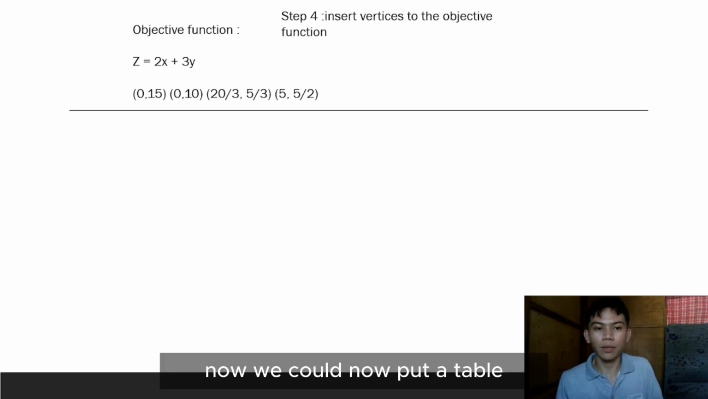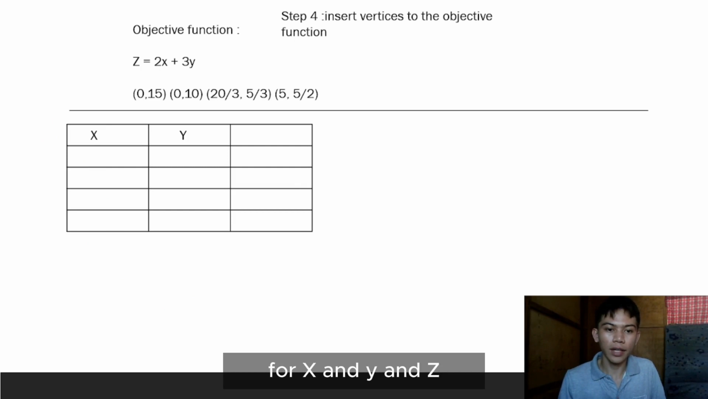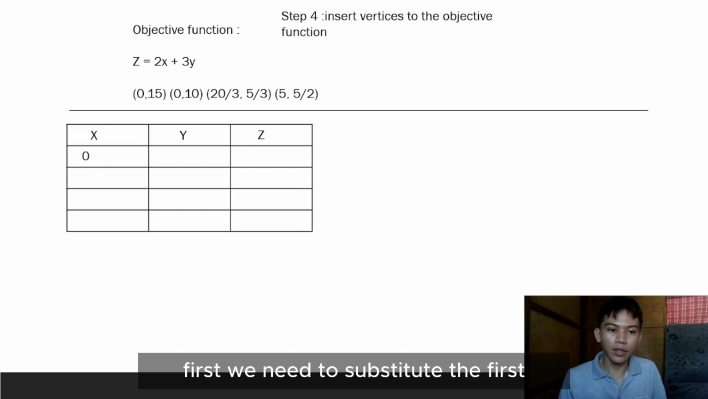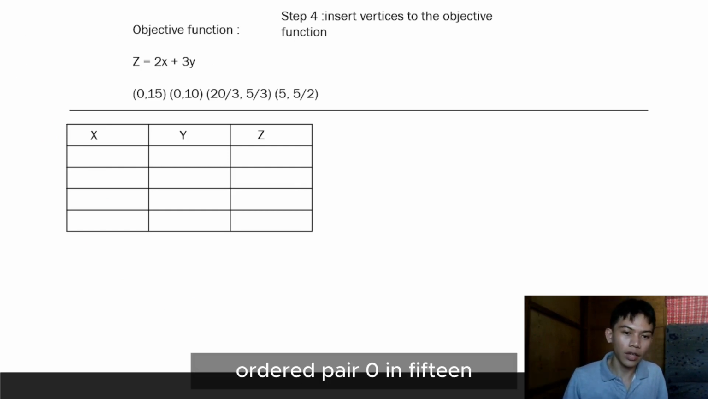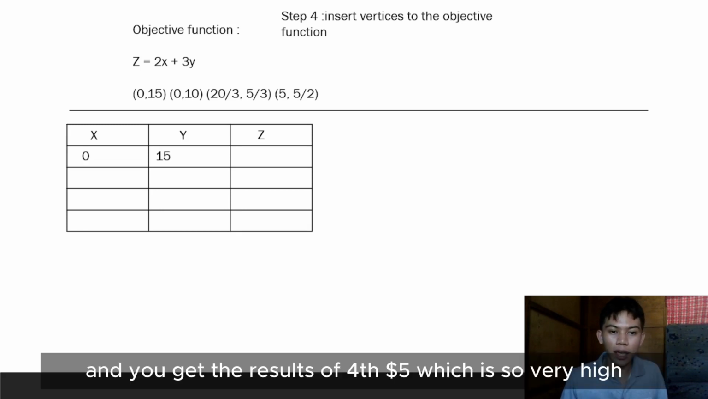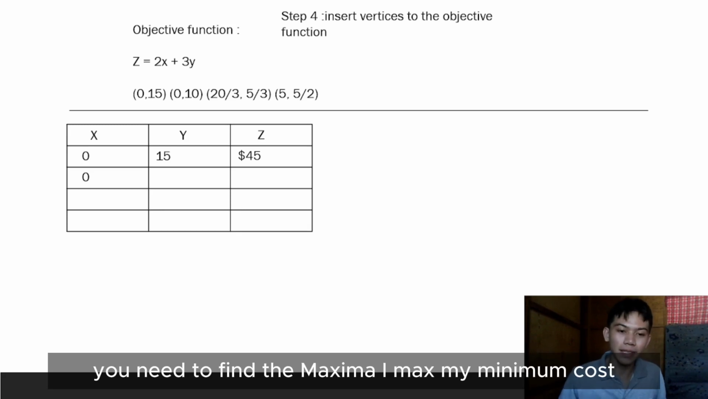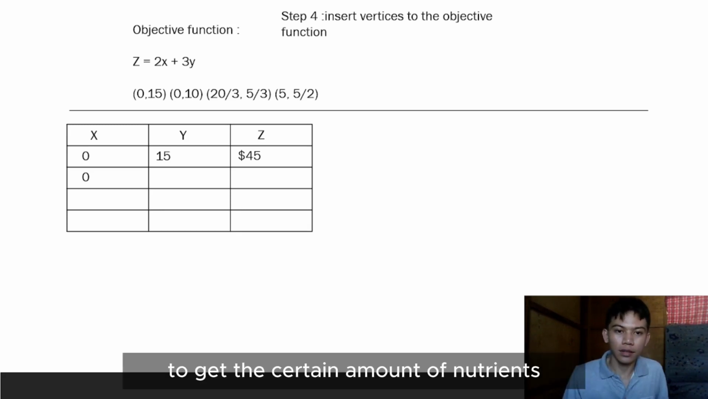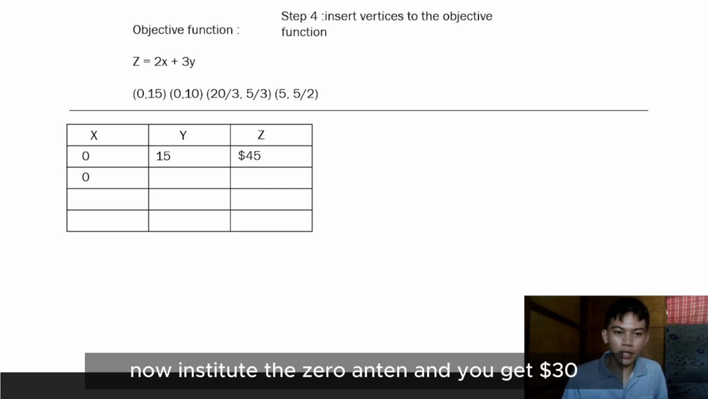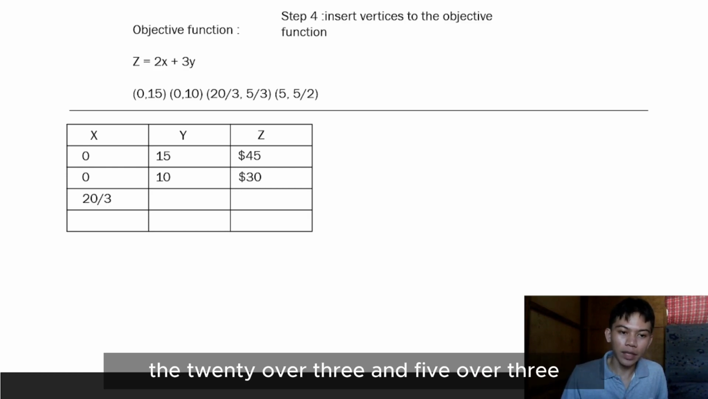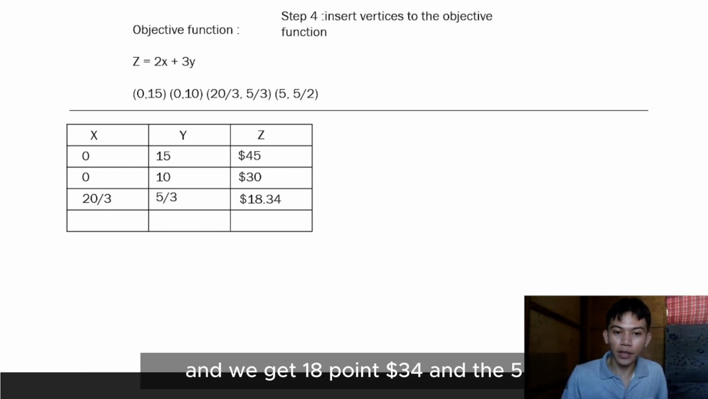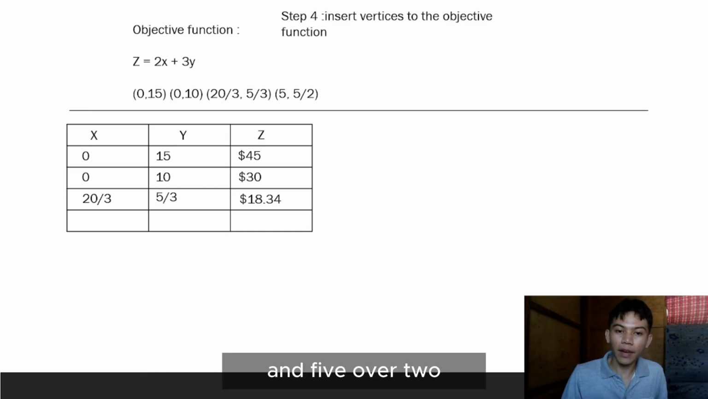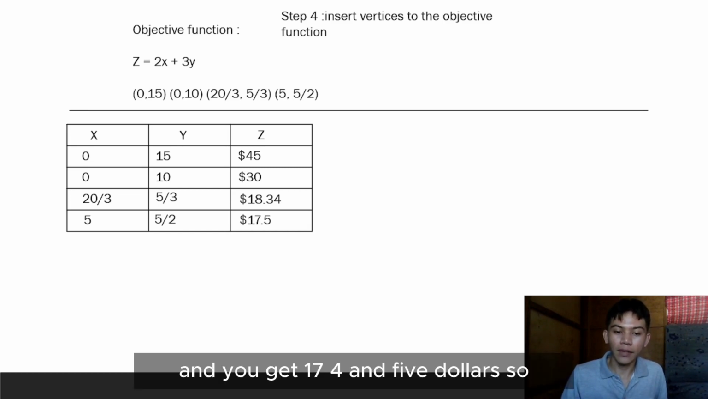Now we can put a table for x, y, and z. First, we substitute the first ordered pair, which is 0 and 15, and we get a result of $45, which is very high. We need to find the minimum cost to get the certain amount of nutrients. Now we substitute 0 and 10, and we get $30. For 20 over 3 and 5 over 3, we get $18.34. And for 5 and 5 over 2, we get $17.5.